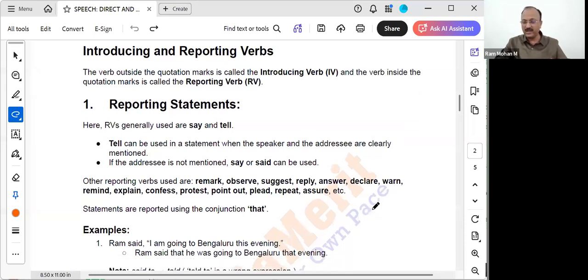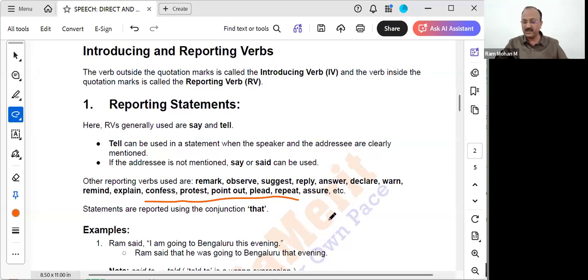These are all the words that we can use: remarked, observed, suggested, replied, answered, declared, warned, reminded, explained. Most of the time, in the reported form, these will be in the past form. That's why, though I'm displaying them in the present form, I'm reading the verbs in their past form. Also protested, pointed out, pleaded, repeated, assured, and so on.